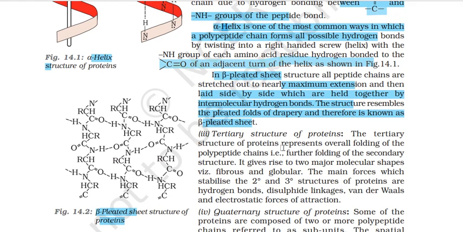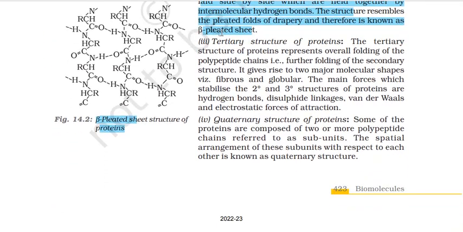Now, moving on to tertiary structure of proteins. Represents overall folding of the polypeptide chains, that is further folding of the secondary structure. ठीक है, अब secondary structure further fold करेगा, उसको tertiary structure बोलेंगे. It gives rise to two major molecular shapes, fibrous and globular, जो हमने already देखा.